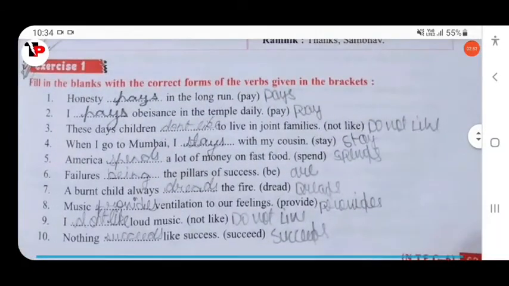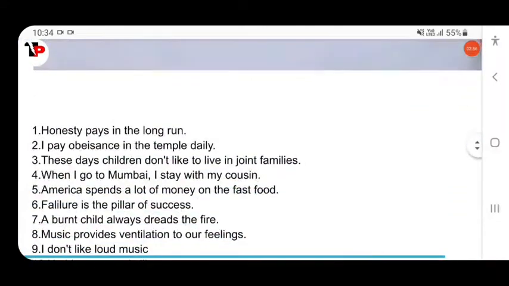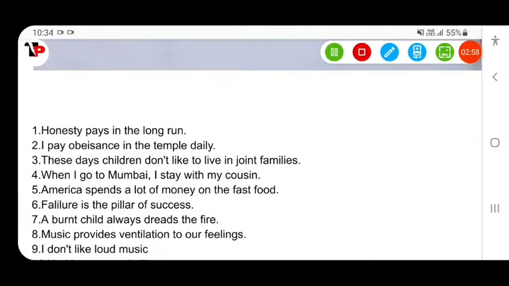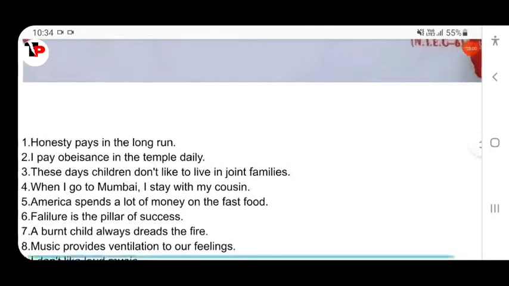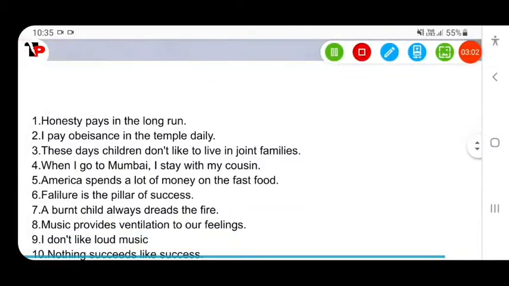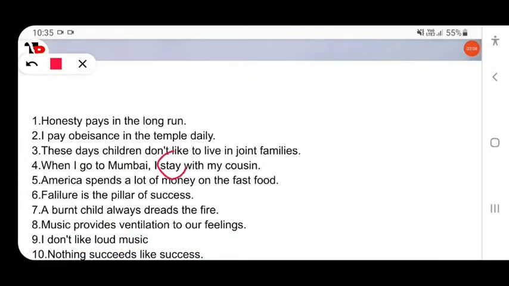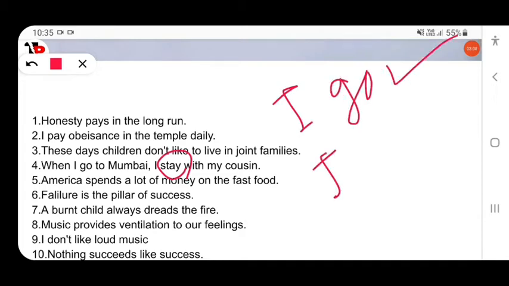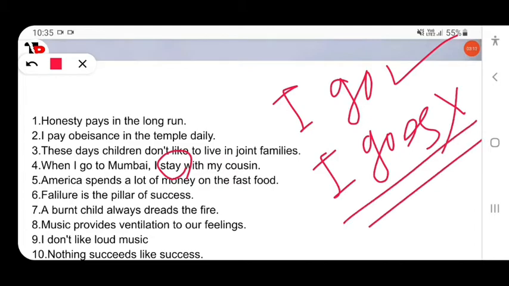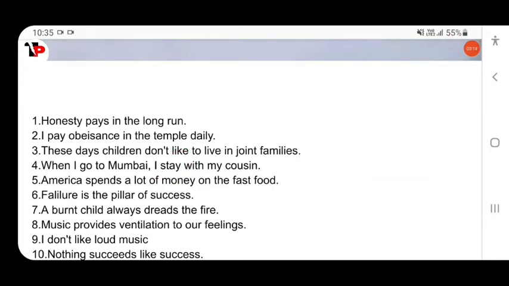Then next, when I go to Mumbai, I dash with my cousin. When I go to Mumbai, I stay with my cousin, not stays. I stay. Here it is first person singular. I go, not I goes. This will be wrong. Similarly here, I go, I stay.